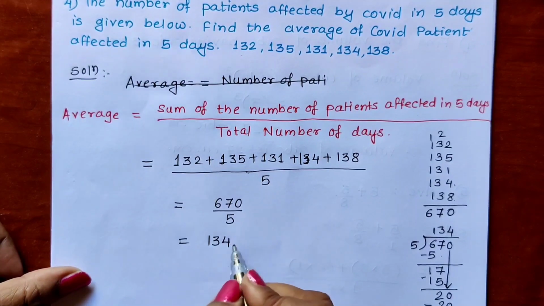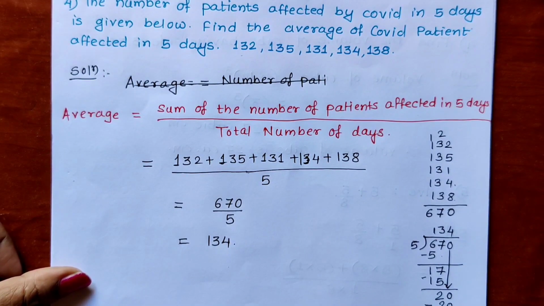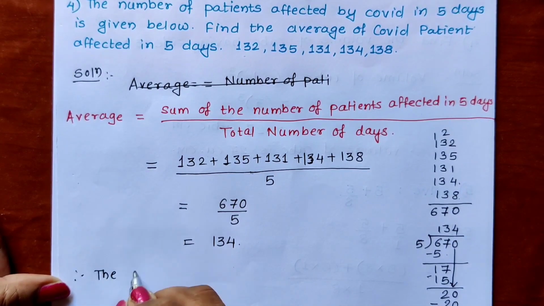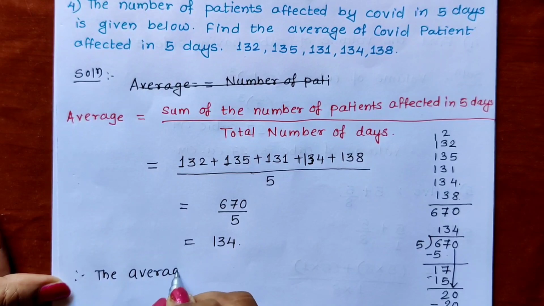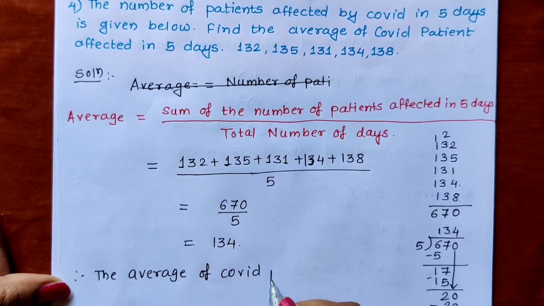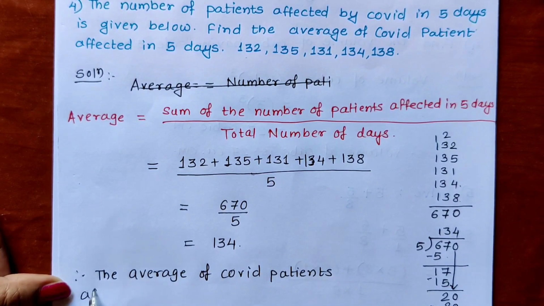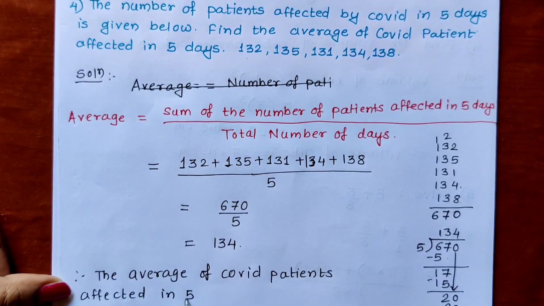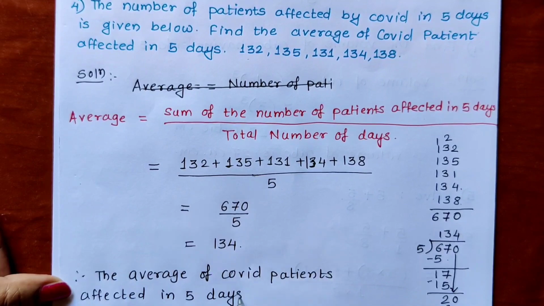So in this way we have got the average number of patients. Let us write the answer statement. Therefore, the average of COVID patients affected in 5 days is 134.